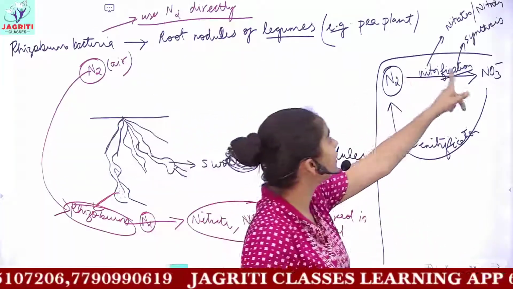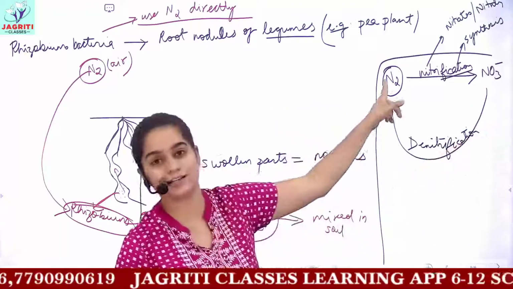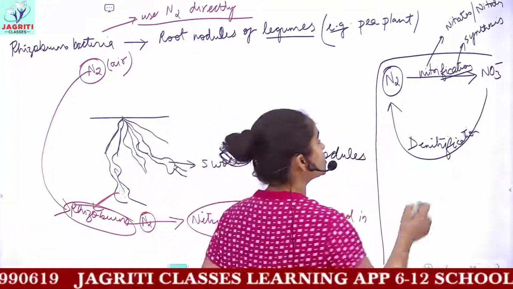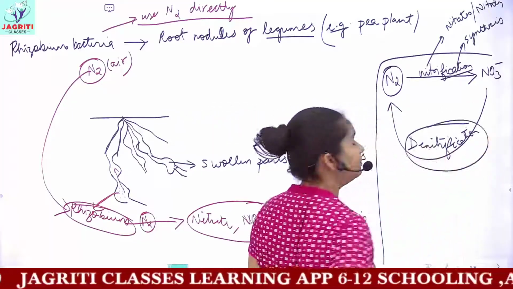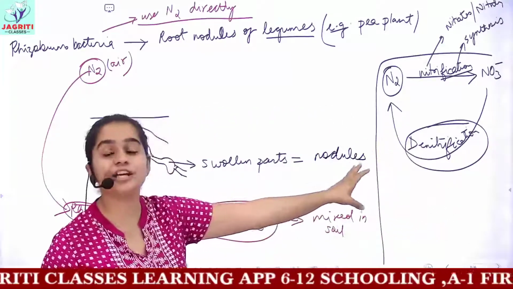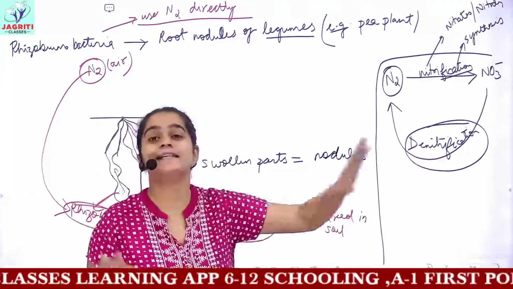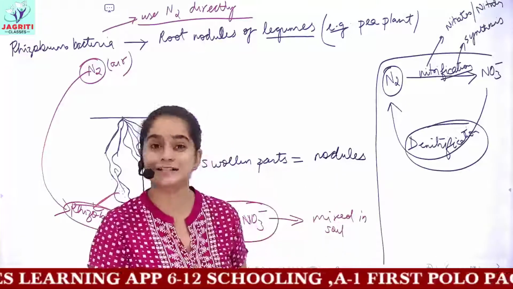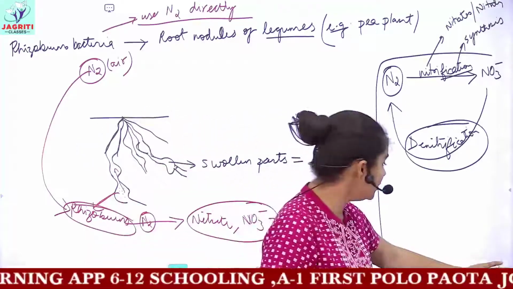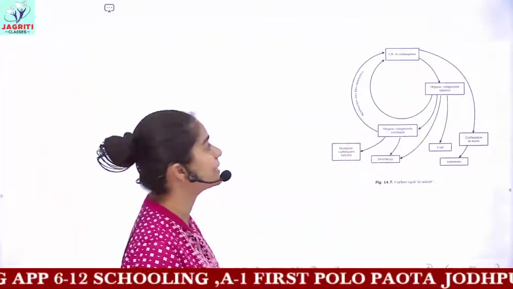I have already written the process of nitrification and denitrification. If you are asked what are the bacteria which perform denitrification, the bacteria are known as denitrifying bacteria. I hope this is clear. So we'll be moving on to the next cycle, which is the carbon cycle.